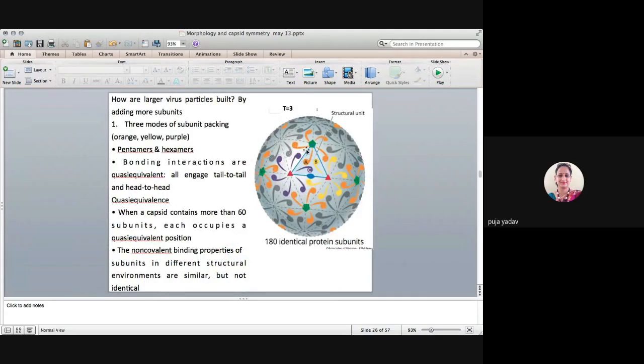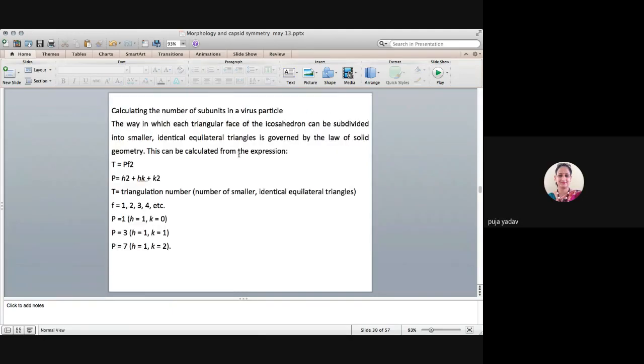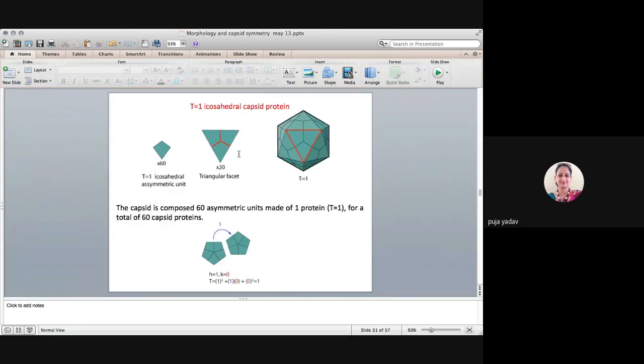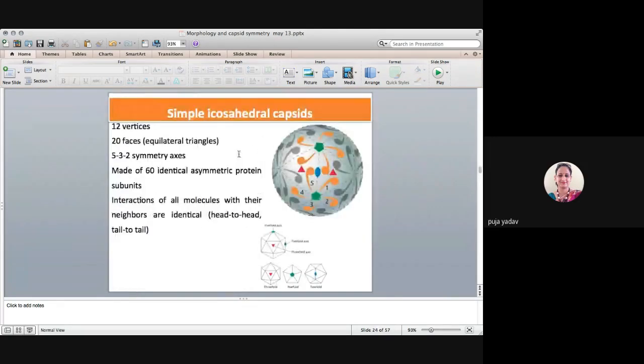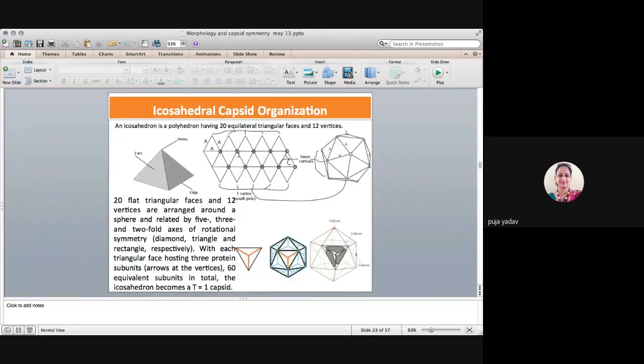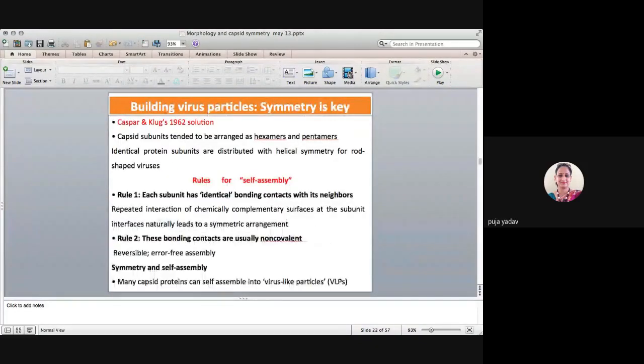Because the H and K basically show the distance from it's not here. H and K are zero or positive integers. So that is a T number, takes discrete values. I think that slide is missing from here, guys. It's not here. Give me 1 second, okay?